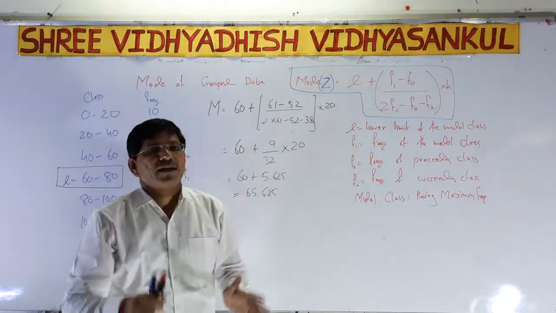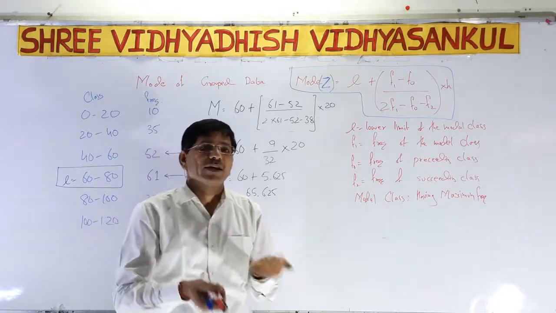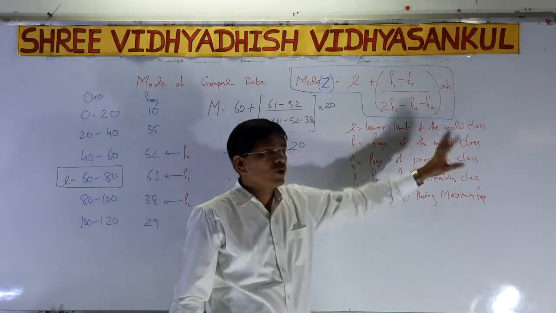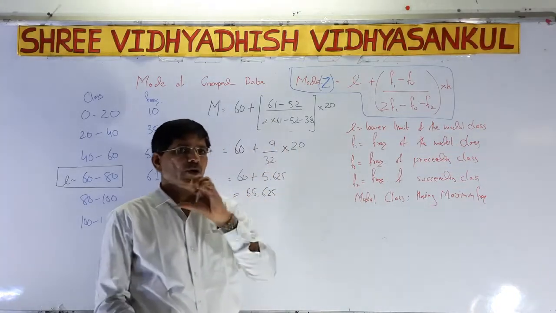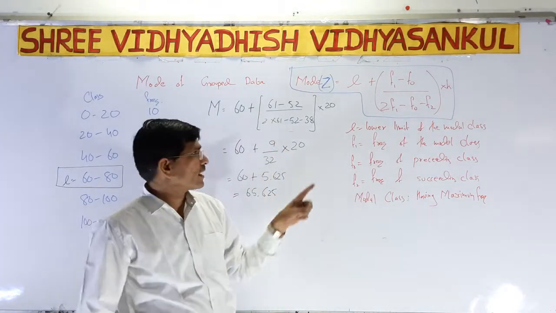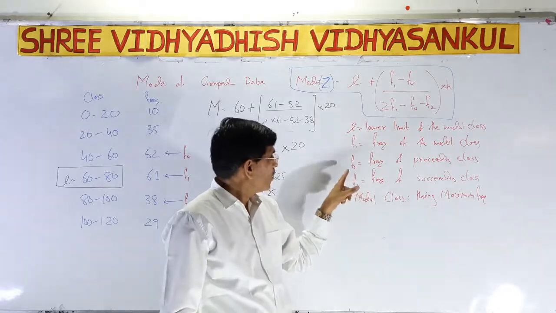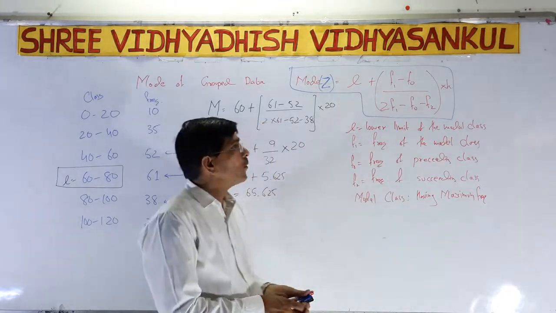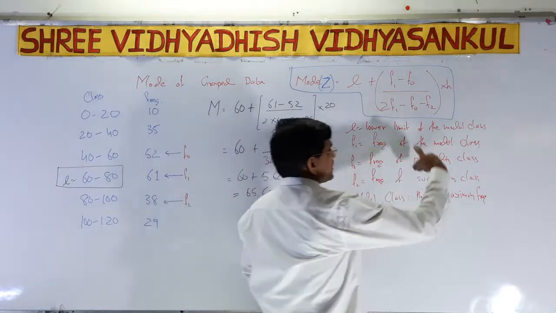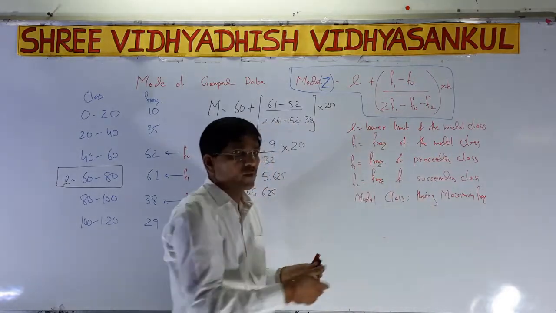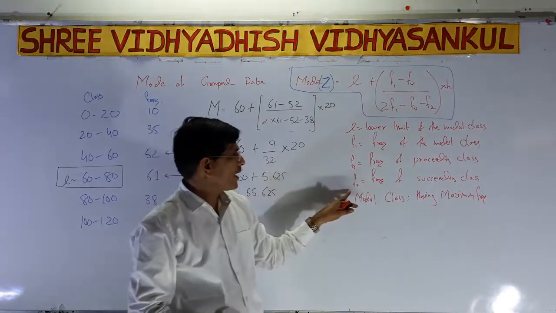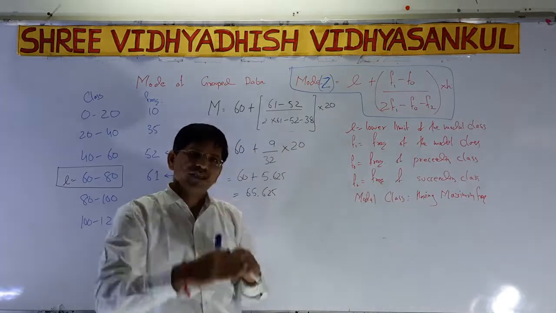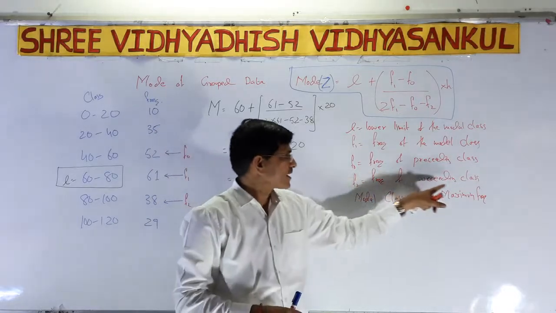So when classes are given, we first have to find the modal class. f1 is the frequency of the modal class. f0 is the frequency of the preceding class, the class before the modal class, the frequency above it. f2 is the frequency of the succeeding class, the frequency below the modal class.